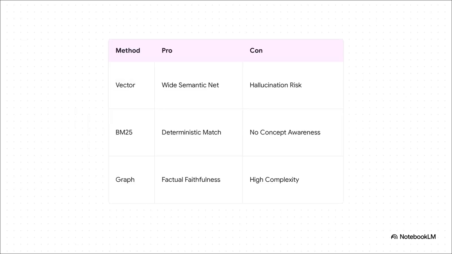Now, let's put these three side by side. No single tool is a magic fix on its own. Standard vector embeddings? Great for casting a wide net and catching nuanced concepts, but they come with a high hallucination risk. BM25? It guarantees deterministic keyword matching, which is awesome, but it has literally zero semantic concept awareness. And knowledge graphs? They are the absolute gold standard for factual faithfulness, offering insanely high accuracy by mapping out explicit relationships. But yeah, they do require massive effort and complex ontologies to actually build.